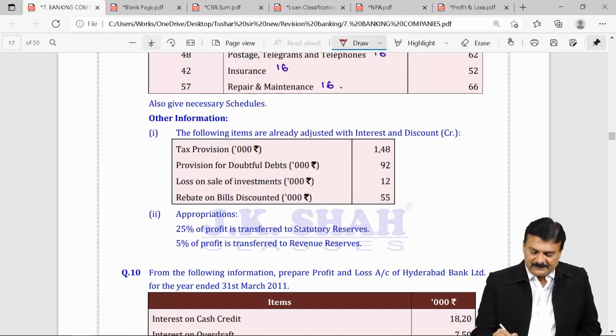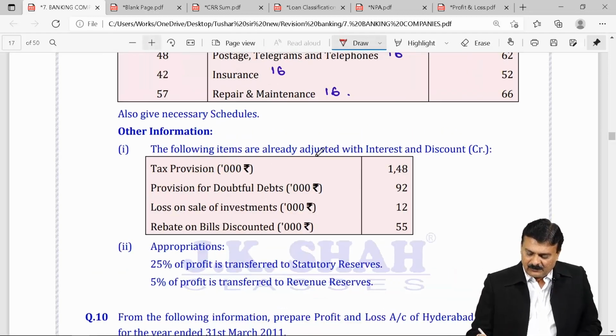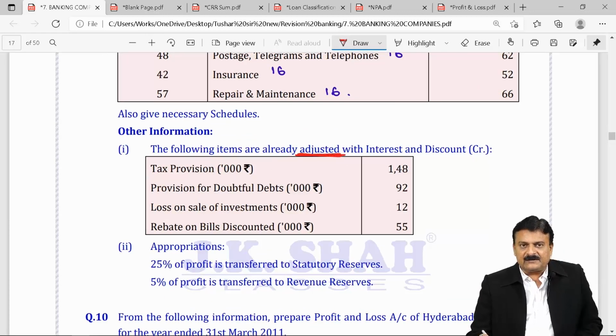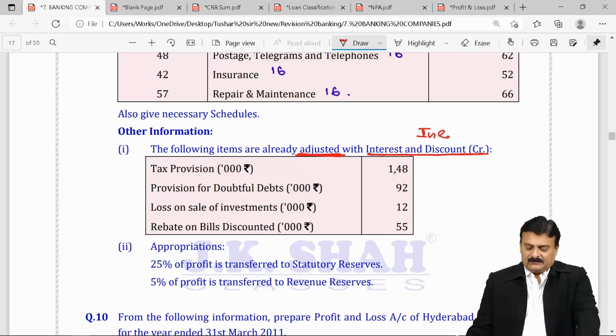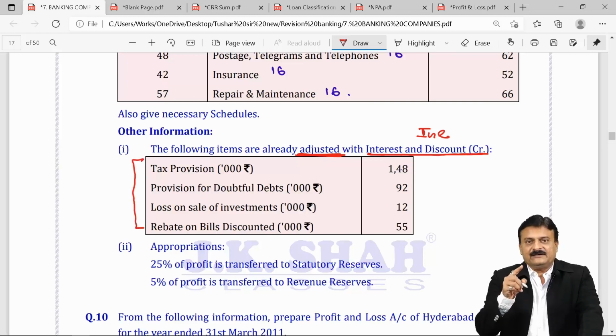First of all, make it very clear what do you mean by following items are already adjusted. They are not saying already added, already adjusted. With what? Interest and discount credit. Interest and discount credit is income, which is the trial balance first figure in this. So these 4 items are already adjusted with it.